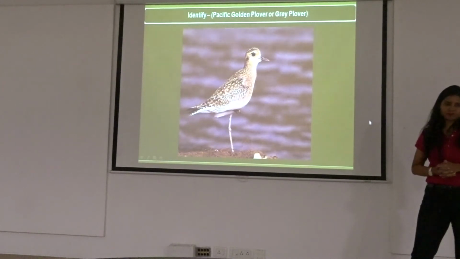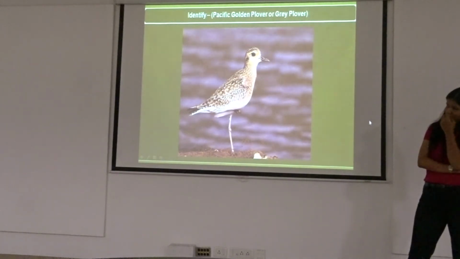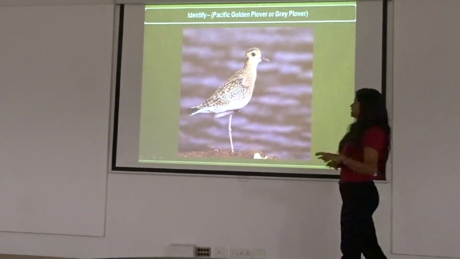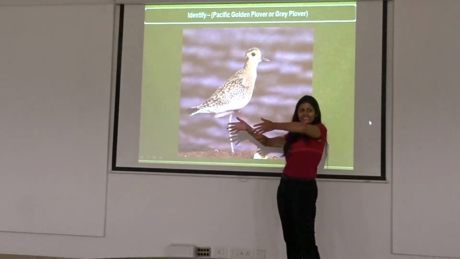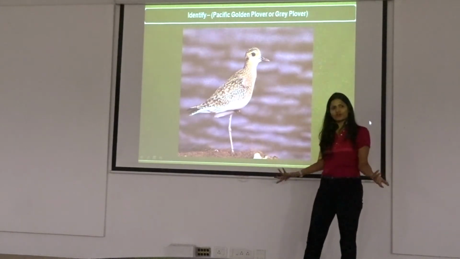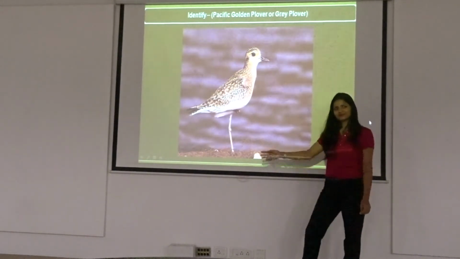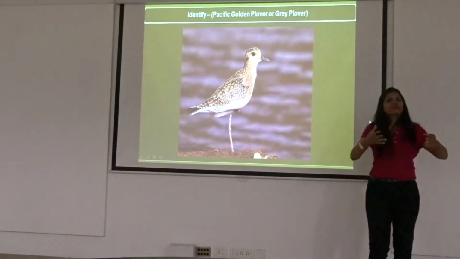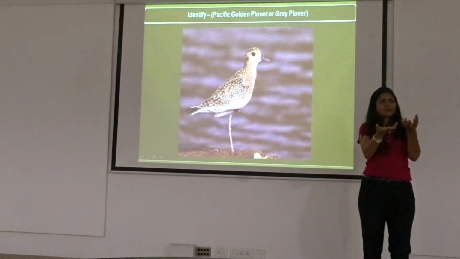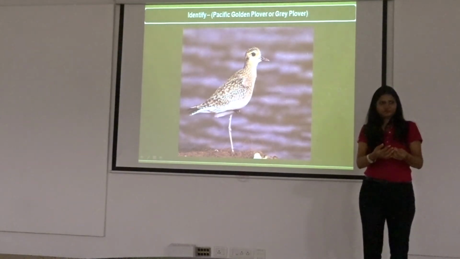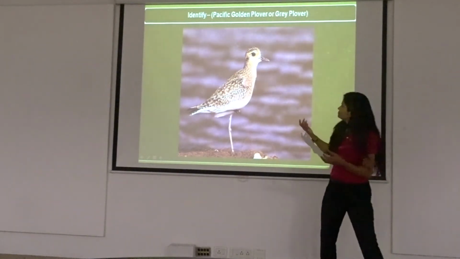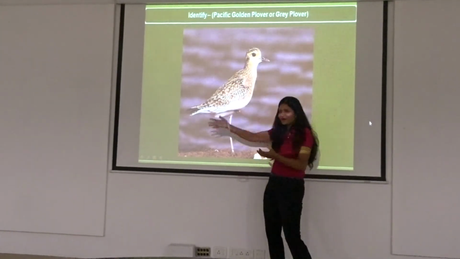Because it is shorter and golden. Yeah, it has golden. So let's take that as the base of identification. It has all the golden and buff colors on top by which it gets its name, whereas a grey plover is purely grey in color. Okay? What is buff? Buff is a fawn color, something slightly fawn, lighter than fawn. Yeah, golden buff.